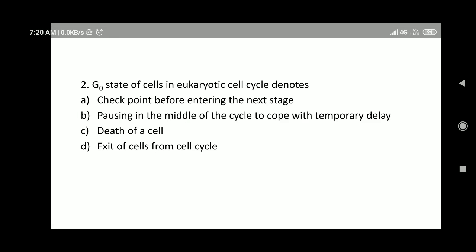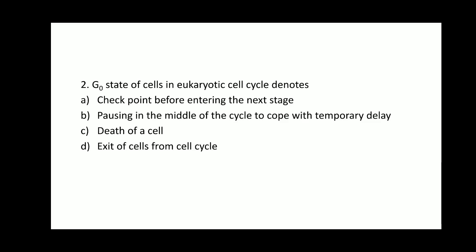Question number 2. G0 state of cells in eukaryotic cell cycle denotes. Option A, checkpoint before entering the next stage. Option B, pausing in the middle of the cycle to cope with temporary delay. Option C, death of a cell. Option D, exit of cells from cell cycle.